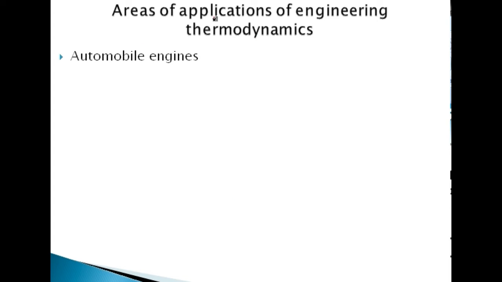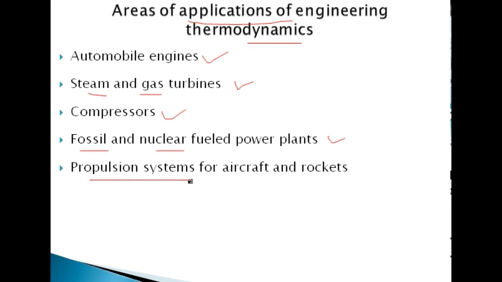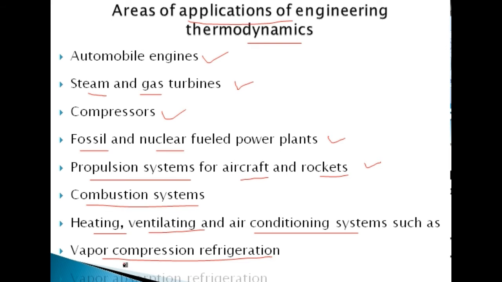There are different areas of application of engineering thermodynamics: automobile engines, steam and gas turbines, compressors, fossil and nuclear fueled power plants, propulsion systems for aircraft and rockets, combustion systems, and heating, ventilating and air conditioning systems, such as vapor compression refrigeration systems and vapor absorption refrigeration systems. These are some applications of engineering thermodynamics.